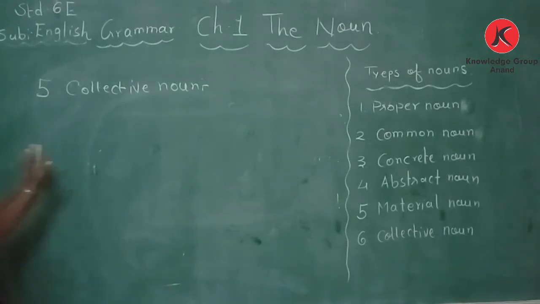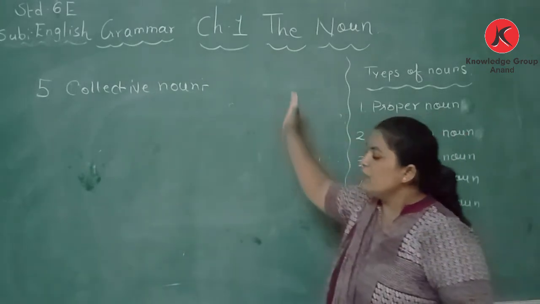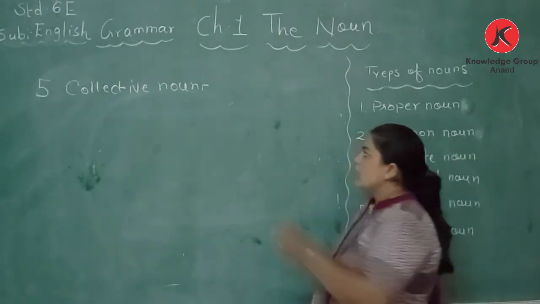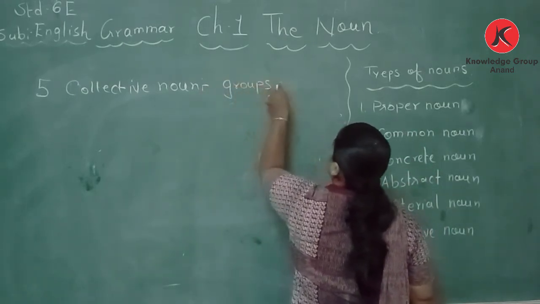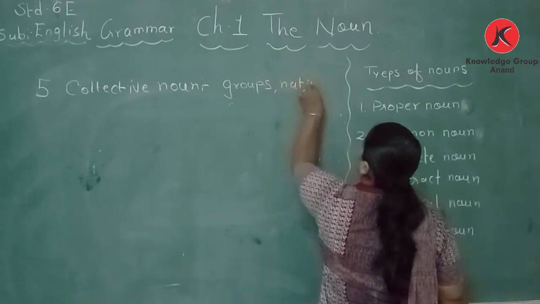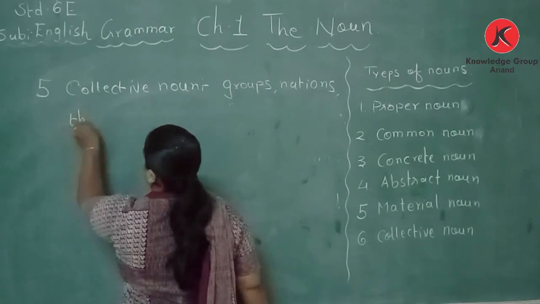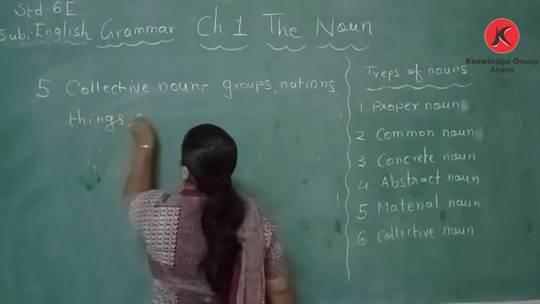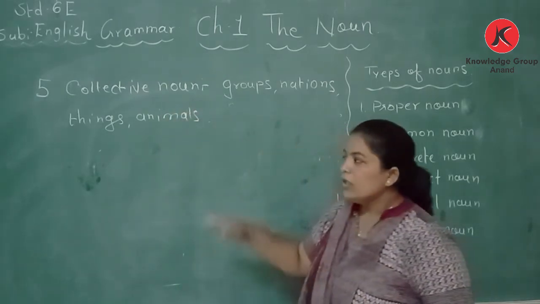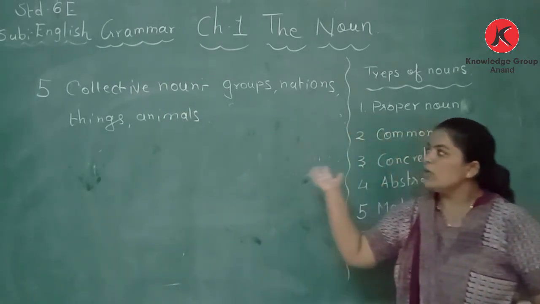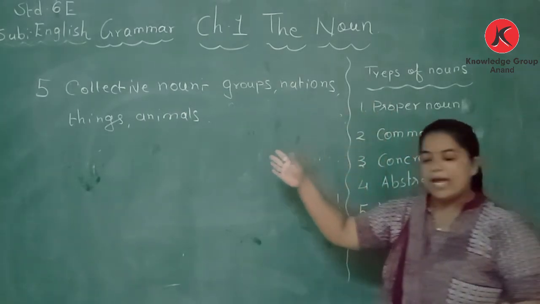Within that we have learned what is abstract noun and what is collective noun. So collective noun is the name of groups, nations, things, animals also, group of animals, etcetera.